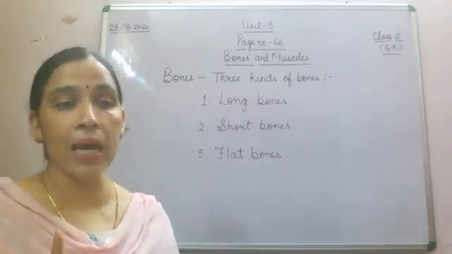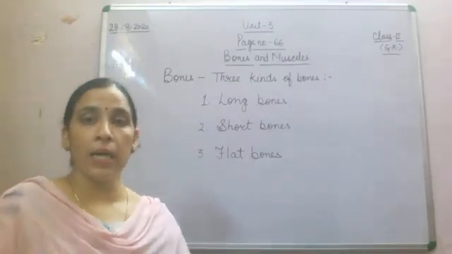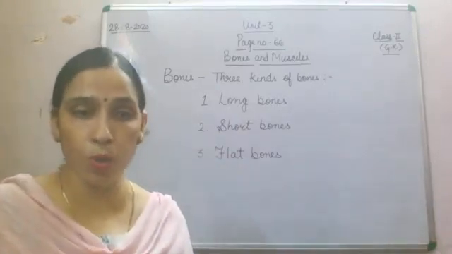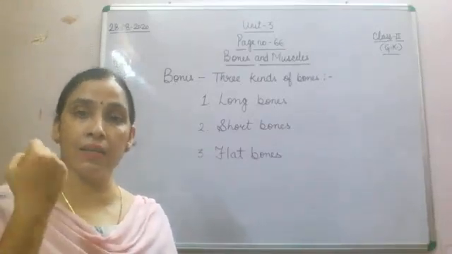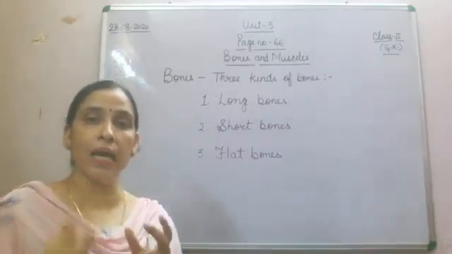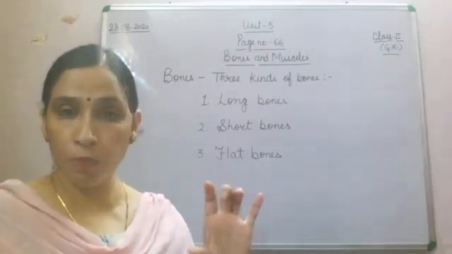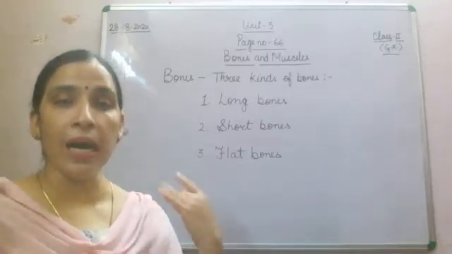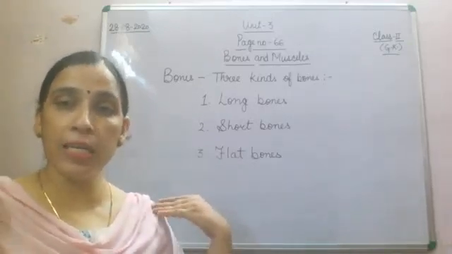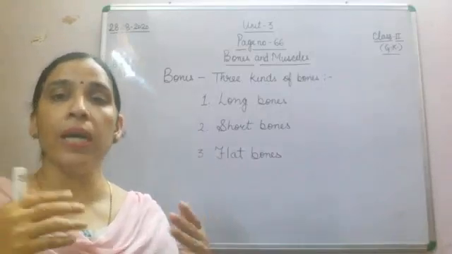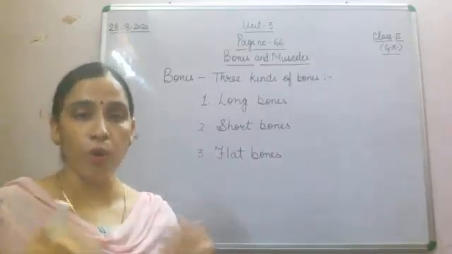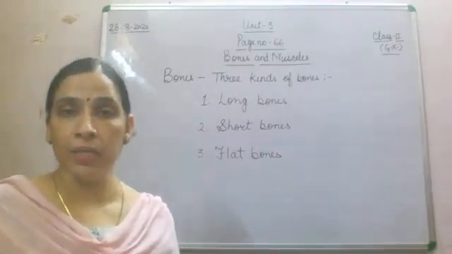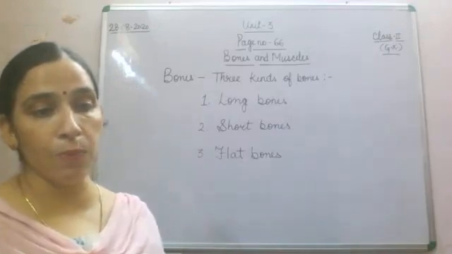Our legs and arms have long bones. According to the length, our hands and legs have long bones. Our ankle and wrist have short bones, smaller bones, and ribs and shoulder have flat bones, so that they can be rotated and moved in different forms. Ribs are a cage which covers your lungs, and they also have flat bones.